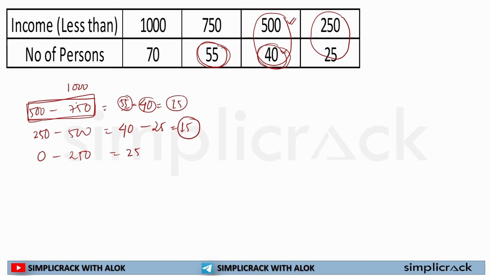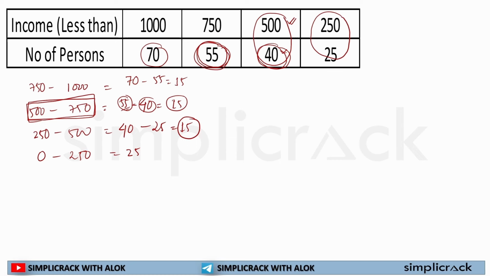Now the last one. I have already calculated everything up to 750. Now, for income less than 1000 but more than 750, I have to find out the number of persons whose daily earning is more than 750 but less than 1000. What should I do? The total frequency, or the total number of persons, minus the number of persons earning less than 750, that is 55, gives 15.